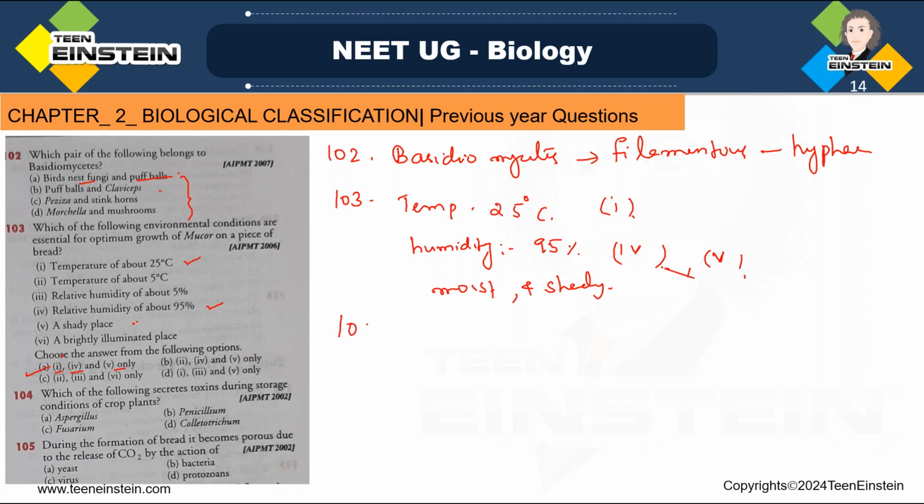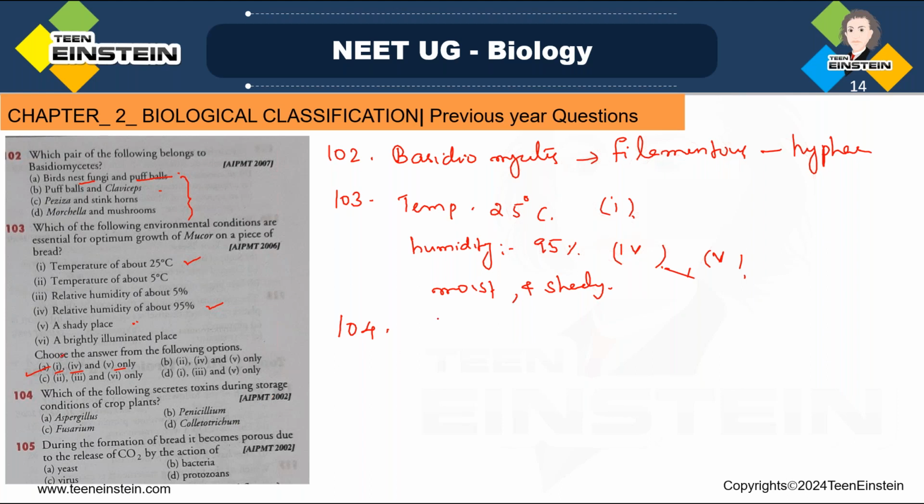Then question number 104. Which one of the following secrete toxin during the storage condition of crop plant? Aspergillus, Penicillium, Fusarium, and Colletotrichum. Among this, which one secrete toxin during the storage condition?